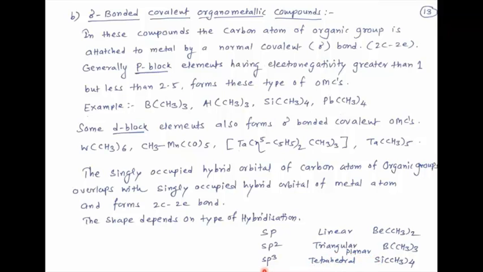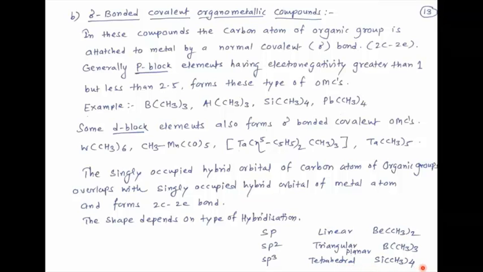Next, if a metal undergoes sp3 hybridization, here the example is silicon. Silicon undergoes sp3 hybridization. This sp3 hybrid orbital of silicon overlaps with the sp3 hybrid orbital of carbon, and there is formation of a bond between silicon and carbon. In this way, the shape of the organometallic compound is tetrahedral.